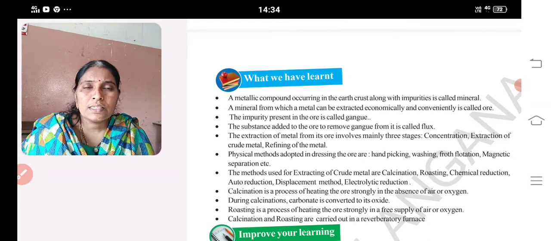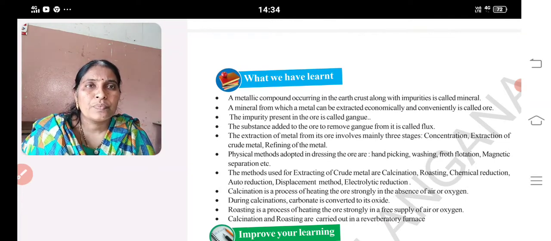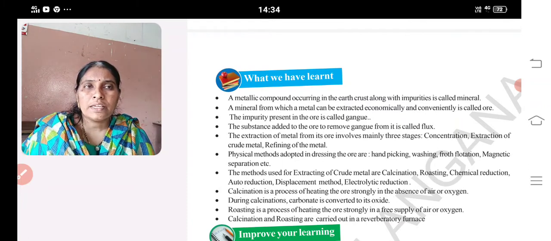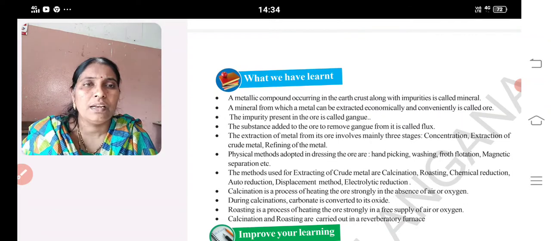What is a flux? A substance added to the ore to remove the impurities is called a flux. What is an ore? A mineral from which metal can be extracted profitably is called an ore. And a metallic compound occurring in the earth's crust along with impurities is called a mineral.